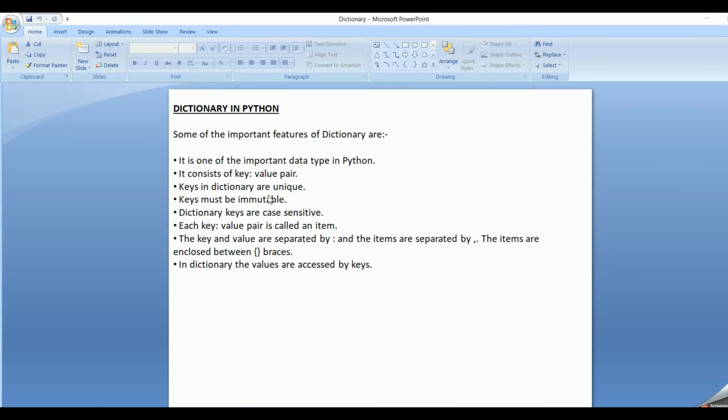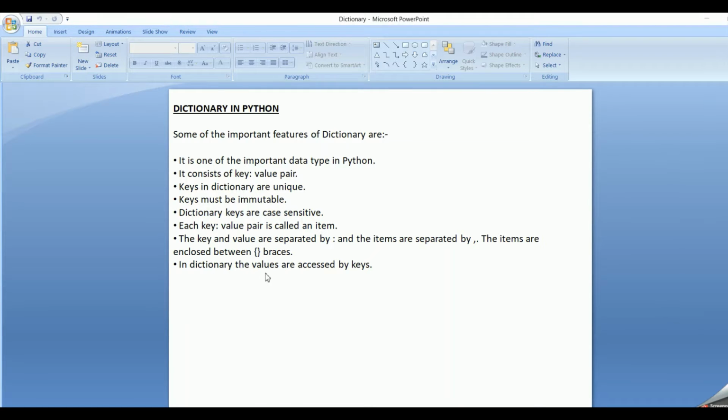We cannot have duplicate key values in the dictionary. And the key values are immutable. We cannot change the key values in the dictionary. Also, dictionary keys are case sensitive. Since Python is case sensitive, even dictionary keys are case sensitive. Each key-value pair in the dictionary is called an item. The key and value are separated by a colon and the items are separated by a comma. The whole set of items is then enclosed within curly braces.